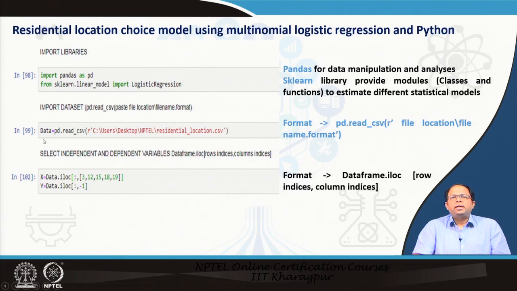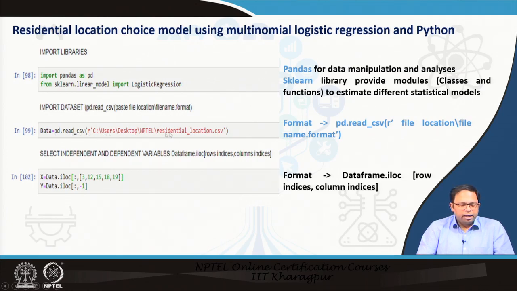So next, this is how it looks when we use Python. You remember our discussion on the basic syntax for Python from the last lecture, and here also we need to import the libraries at the beginning. The pandas library is included for data manipulation and analysis. The sklearn linear model is included; this is the machine learning library where we can run several statistical models, including regression models. First we have to import the data set, where we read the CSV file from the location.